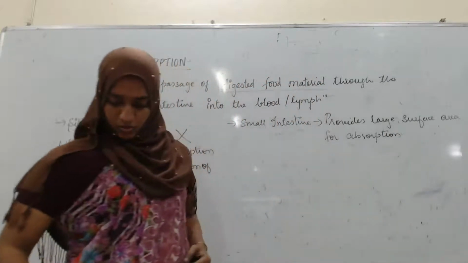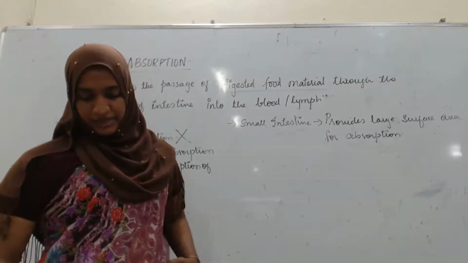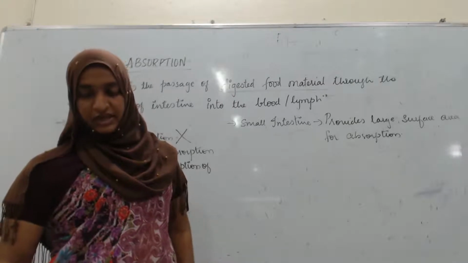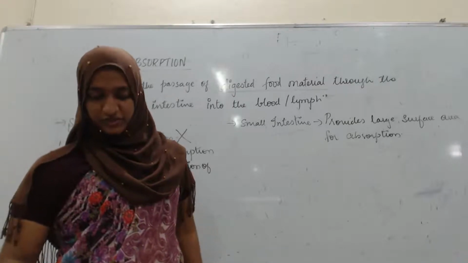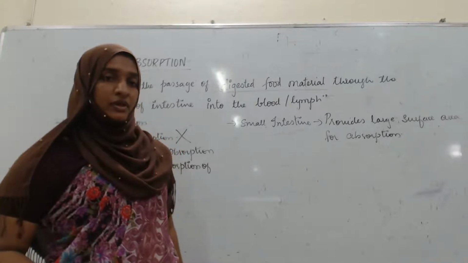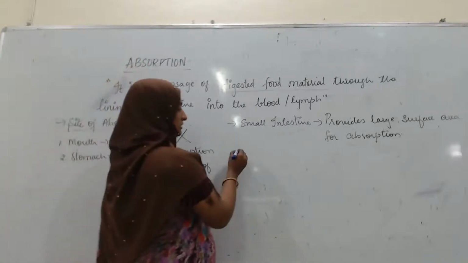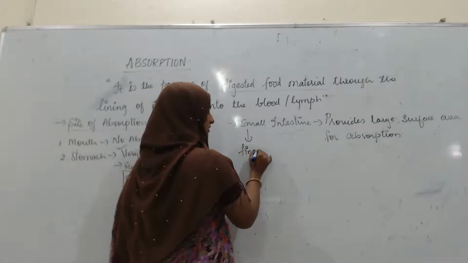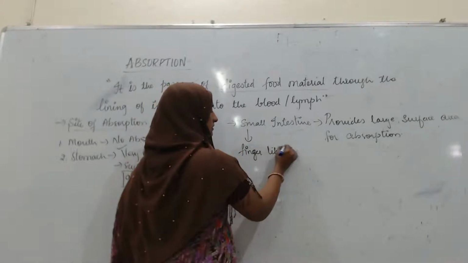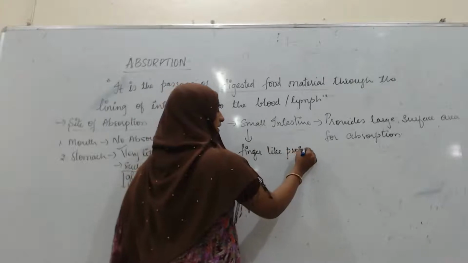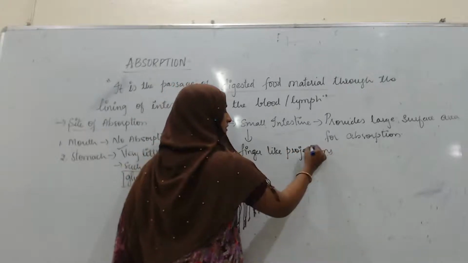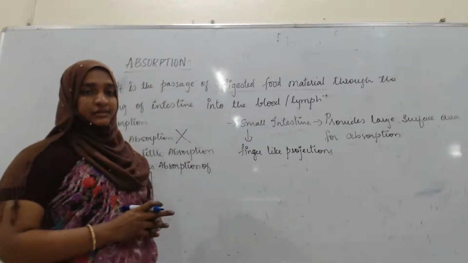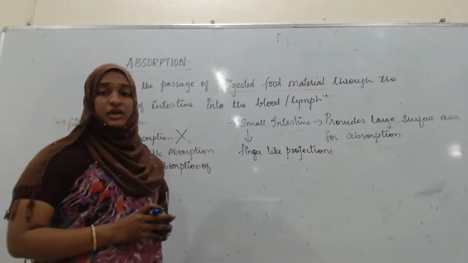Why does it provide this? The apparent area is increased from 3 to 12 times by finger-like projections called the villi. In the small intestine there is a presence of finger-like projections, and those finger-like projections are responsible for increasing the surface area for absorption.